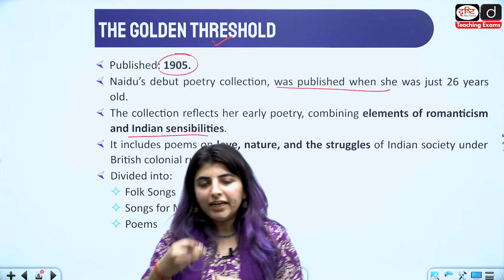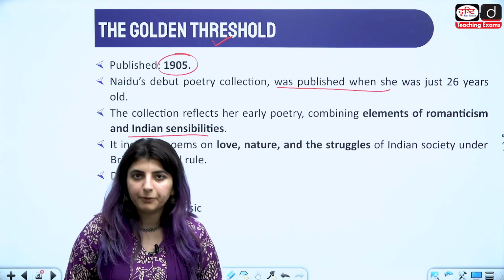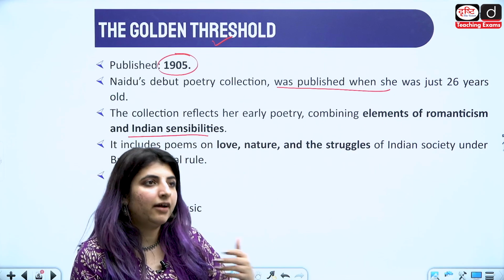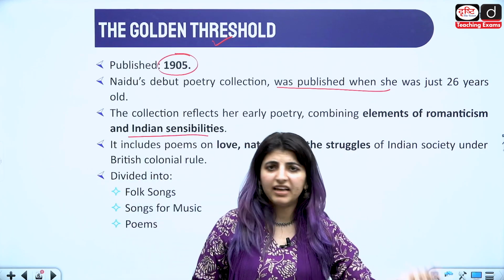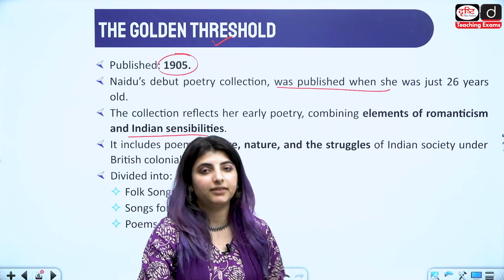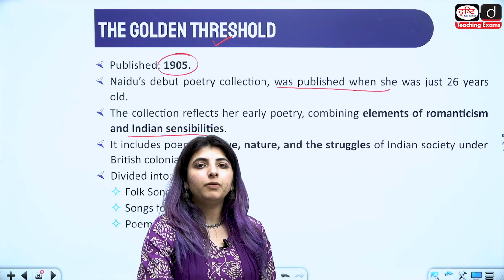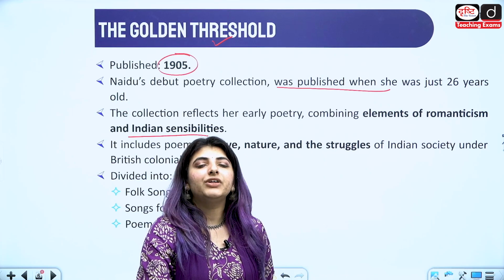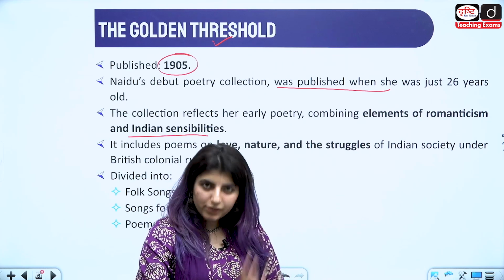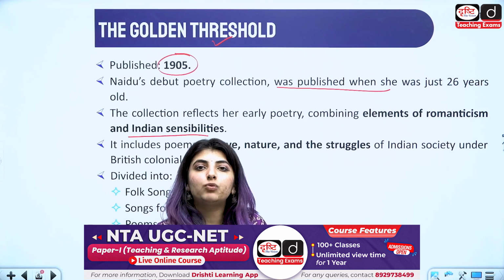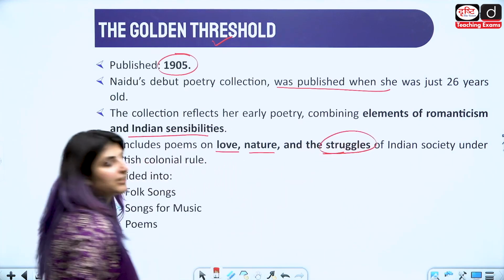You will see that the way she portrays Indian life, which is very simple, is remarkable. And she also carries forward romanticism in her time. Now, romanticism not in terms of love, a lover and beloved, that is mostly not what she talks about. The thing we see in her works is the romanticism related to nature. When we talk about British literature in English, in the Romantic Age the writers started focusing on loving nature. Same is the case with her. She will talk about love, and also the love one should have and possess for nature, right? So the poems are on love, nature, and the struggles of Indian society under colonial rule.